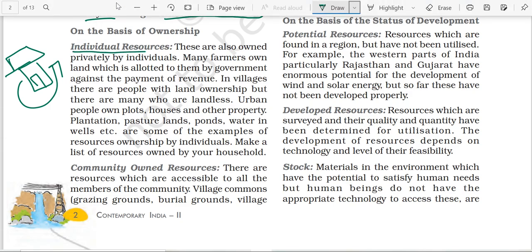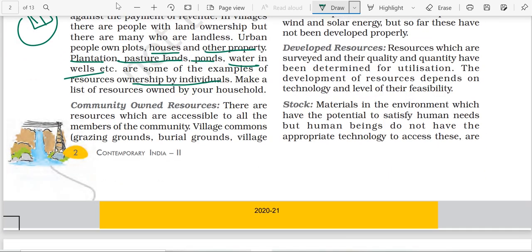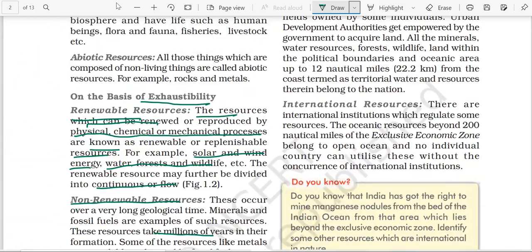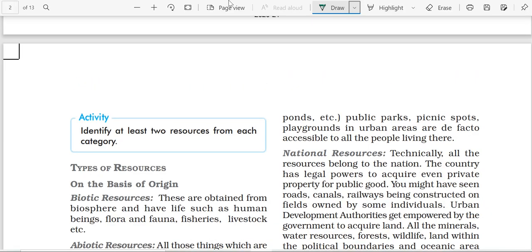Individual resources are owned privately by individuals, like you have houses, property, car, pasture land, plantation, well, pond, watering well. They all are owned by individuals. Community owned resources are owned by the community, and they are accessible to the members of the community. Like you have burial grounds, parks, village common, grazing grounds, village pond, public parks, picnic spots, playground. So they all are examples of community resources.